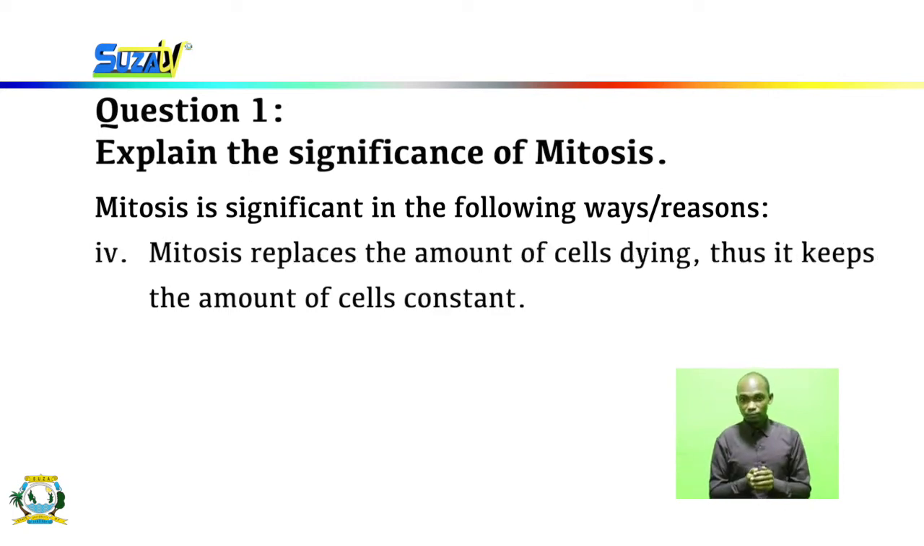Mitosis replaces the cells that are dying, thus keeping the number of cells constant. We all know that in our body there are some parts in which cells die every day. If mitosis did not occur, as the days passed the cells would die and not be replaced, and in the end there would not be any cells left in the organism. For instance, skin cells, cells of the hair, nails, and many cells in the body die and are replaced due to mitosis.